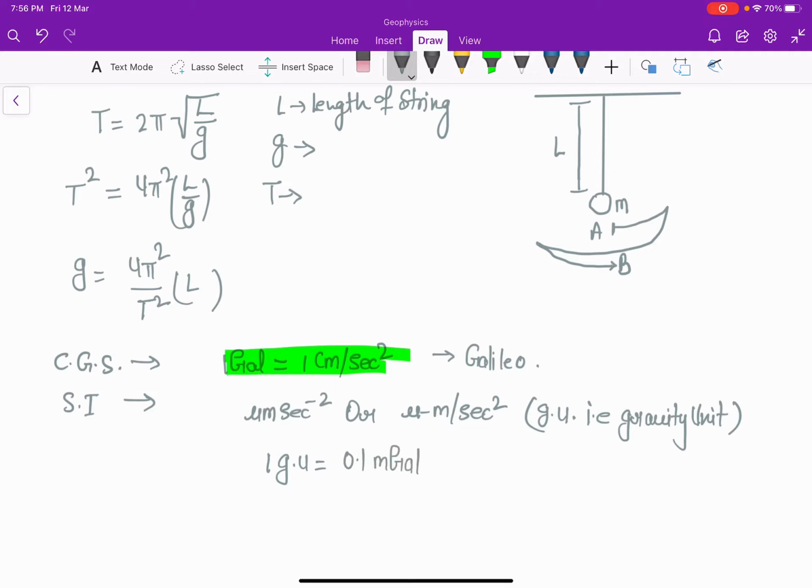This is the relation between CGS and SI unit.